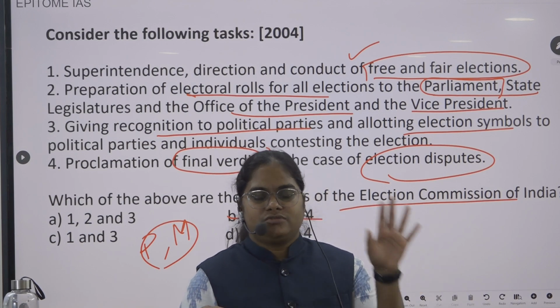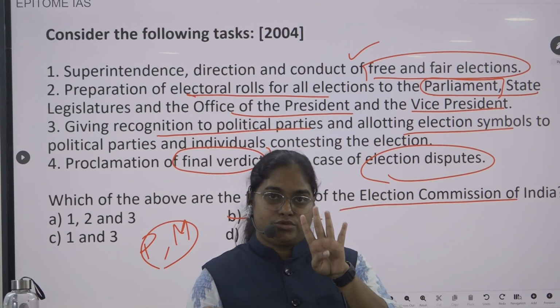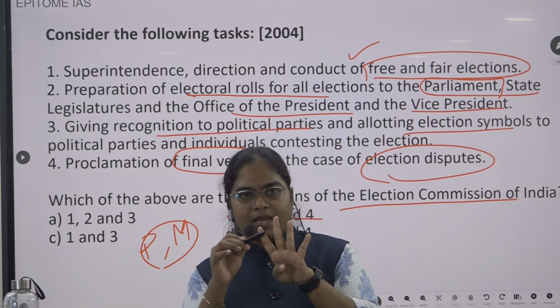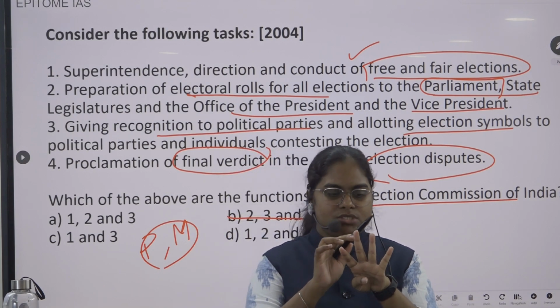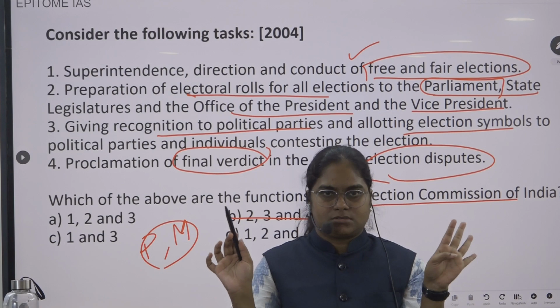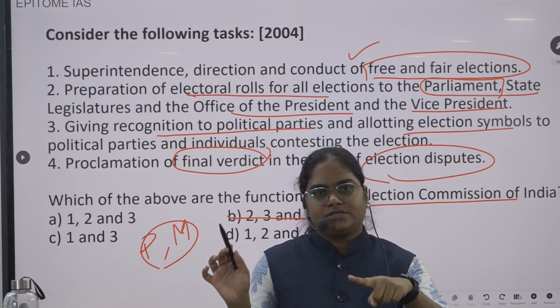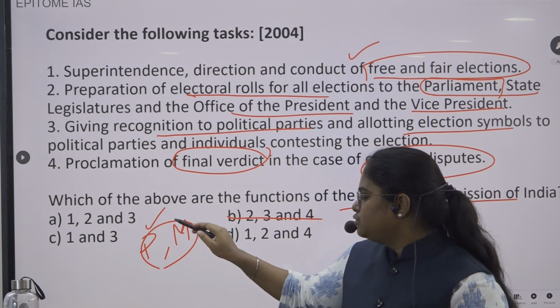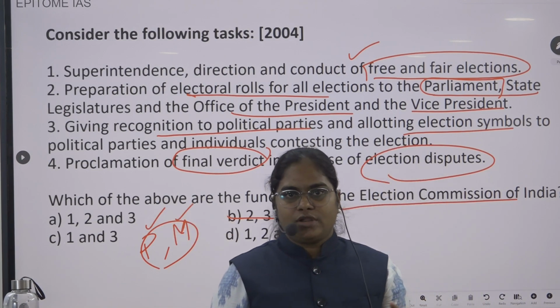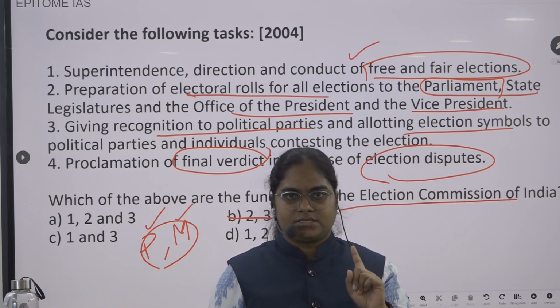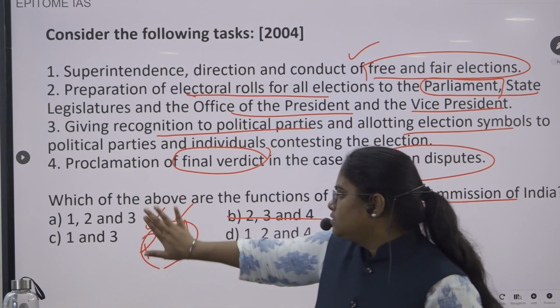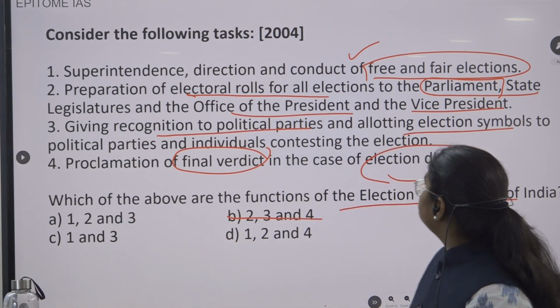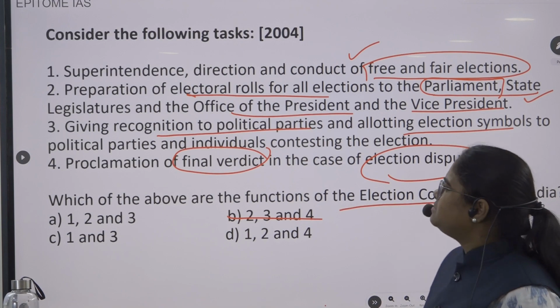The Election Commission of India has the duty to conduct election for Parliament, State Legislature, President and Vice President. The State Election Commission has the duty to conduct election for panchayats and municipalities, the local bodies. So this statement is a correct statement.